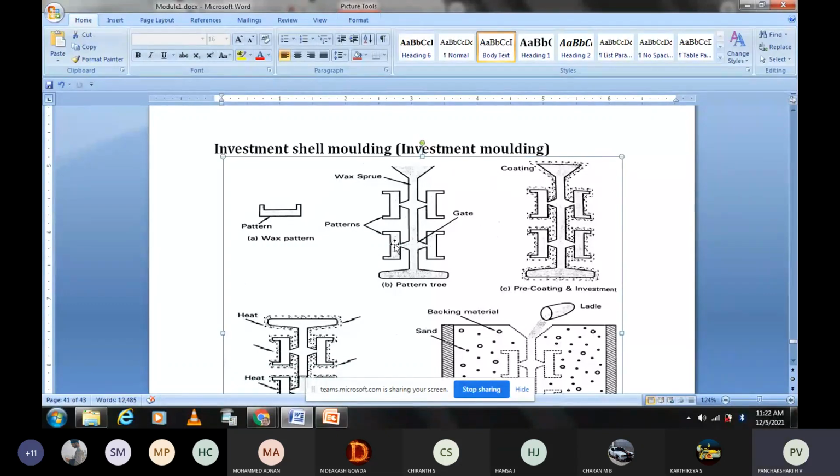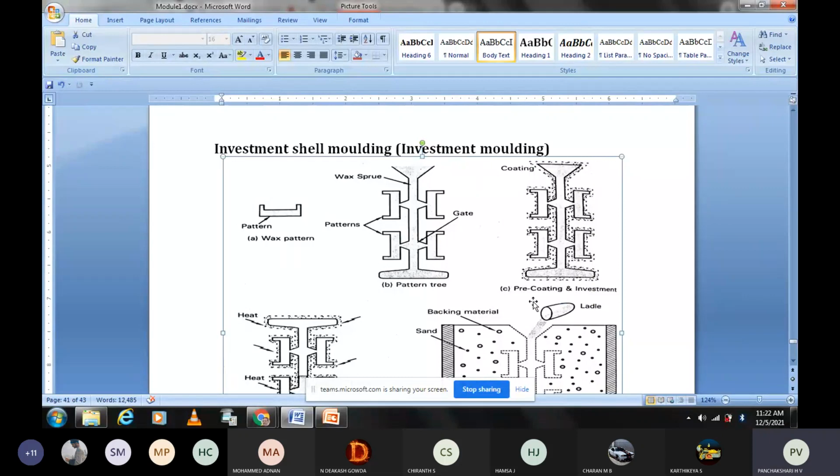See, now 1, 2, 3, 4 patterns we have attached. This is called gate. Gate is nothing but entry. So this is the second step. First step is pattern making by using wax. Second step is attaching the patterns to the sprue made of wax again. So that is the second step.